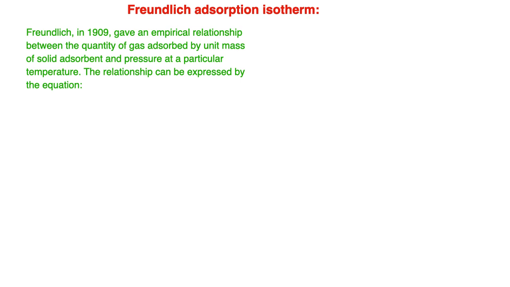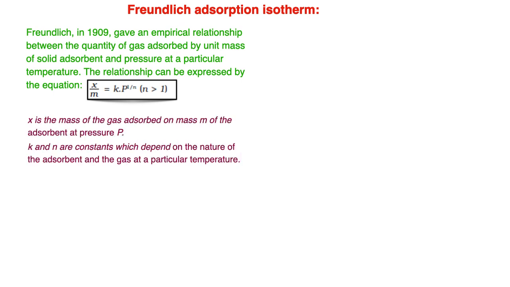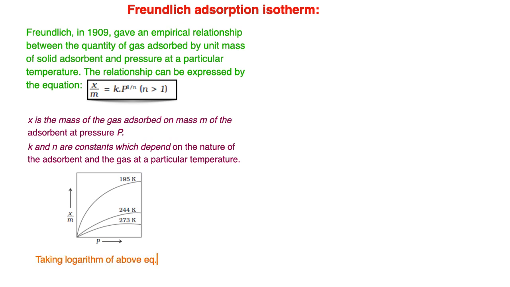The relationship can be represented by the equation x/m = k p^(1/n), where n is greater than 1, x is the mass of gas adsorbed on mass m of the adsorbent at pressure p. k and n are constants which depend on the nature of the adsorbent and the gas at a particular temperature. Let's have the graph between x/m and p, the Freundlich adsorption isotherm.